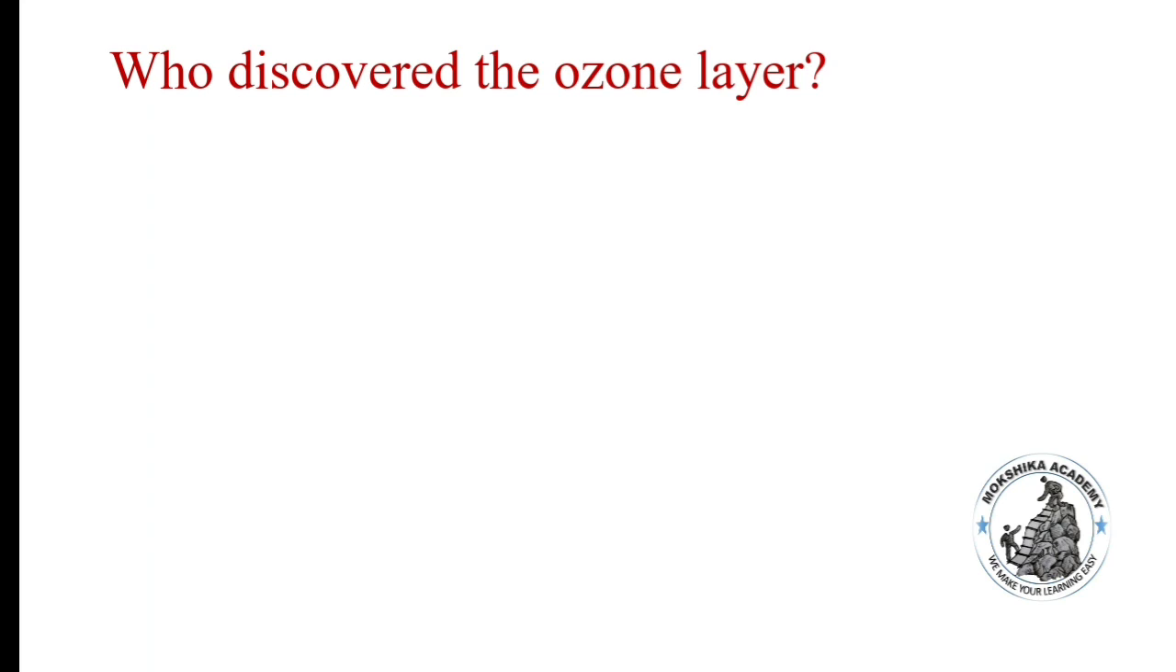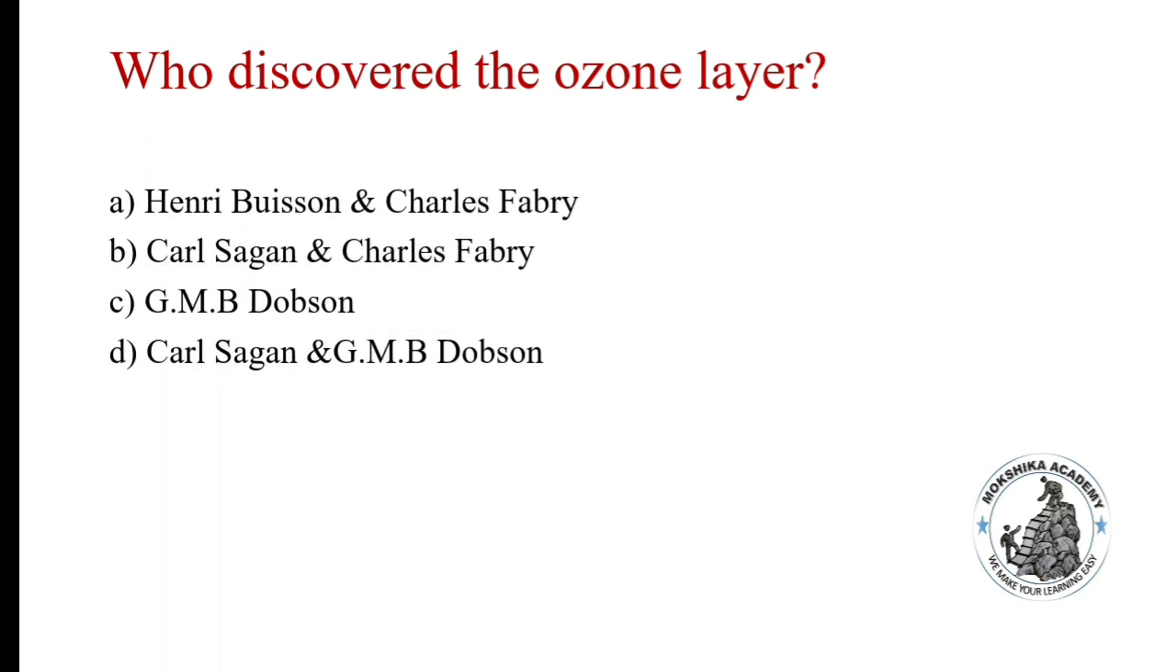Who discovered the ozone layer? Option A, Henri Buisson and Charles Fabry. B, Carl Sagan and Charles Fabry. C, GMB Dobson. D, Carl Sagan and GMB Dobson. Correct answer is A, Henri Buisson and Charles Fabry.